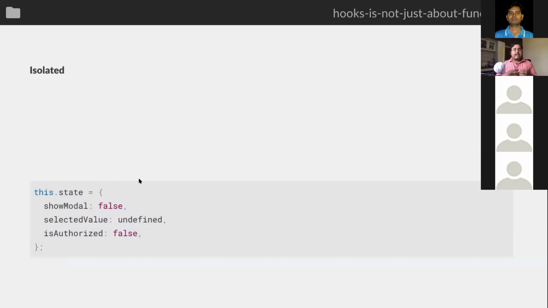And the same thing goes for updating your states. Whenever a functionality with hooks creates its own state using useState, let's say you do something like showModal, setShowModal equal to useState, now whenever you want to update showModal, you can just call setShowModal with true or false. So you can update it separately. But if you want to update your state with class components, you have to use setState.